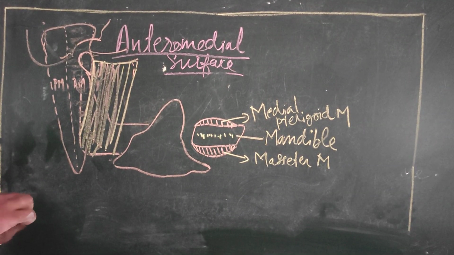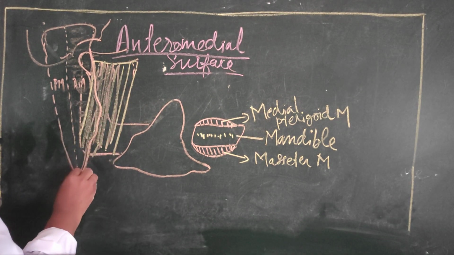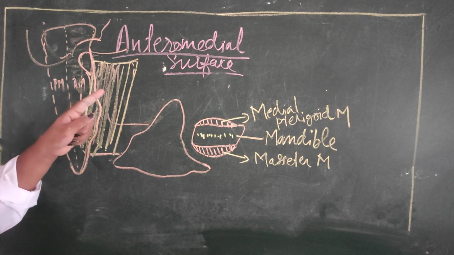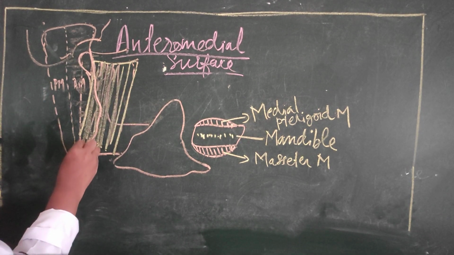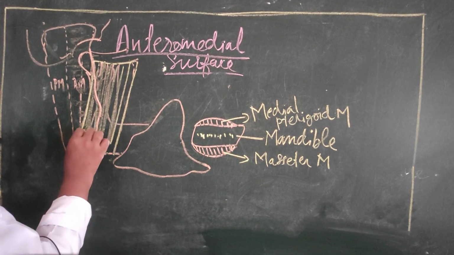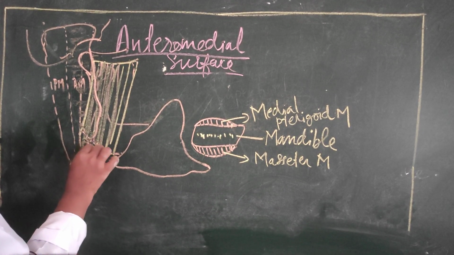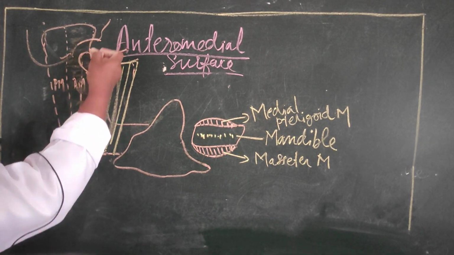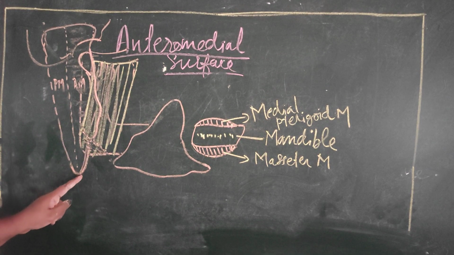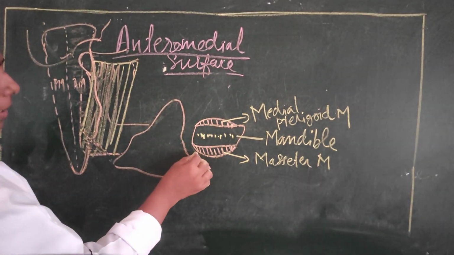The gland is present above the masseter, so the anteromedial surface is resting over the masseter muscle, and internally there is the medial pterygoid muscle. The medial pterygoid can be seen towards the angle of the mandible internally, and it also comes in contact with the anteromedial surface, passing behind the mandible.